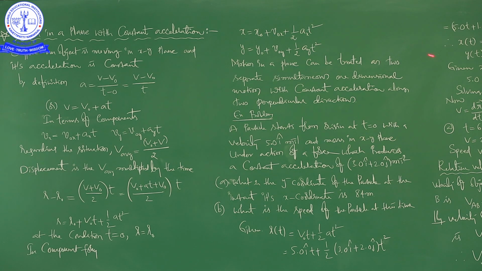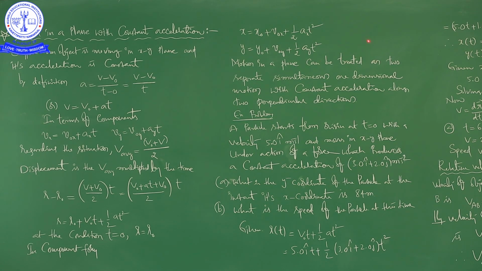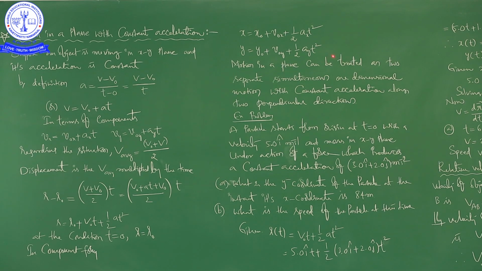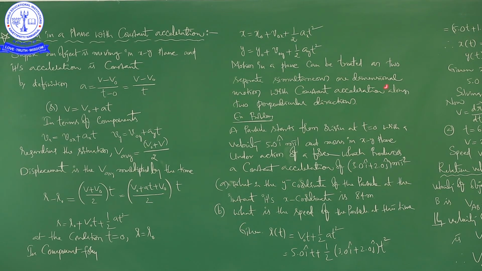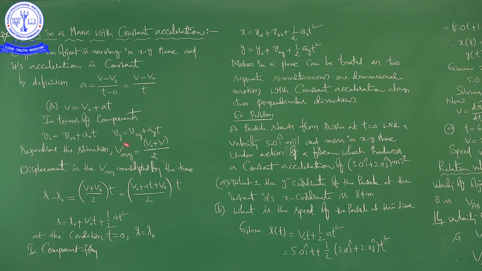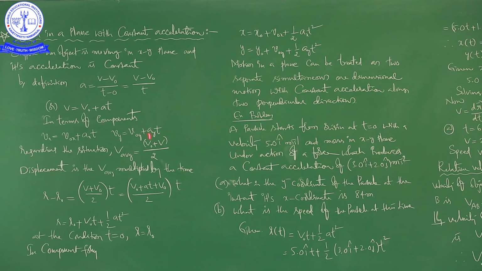So, if you have taken x axis and if you have taken y axis, the body which is in motion in this x y plane, that is two dimensional motion, okay, right. So, from starting to here what we discussed is the equations of motion both in x and y.